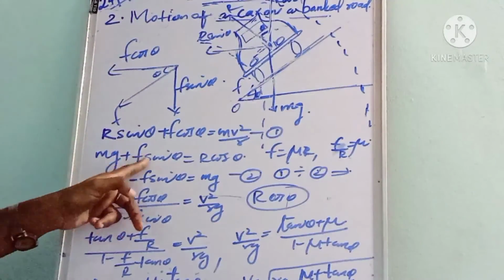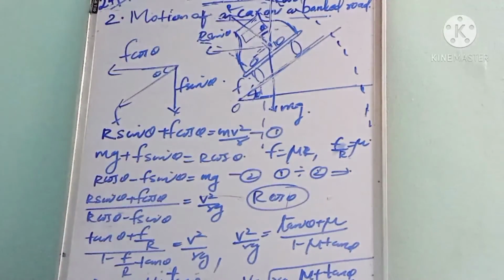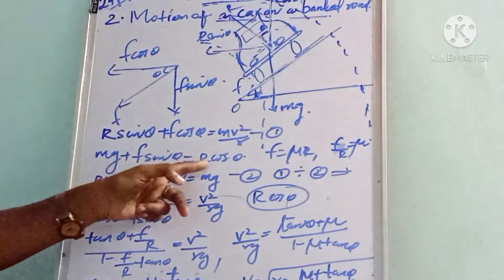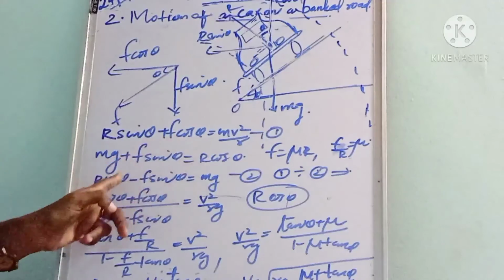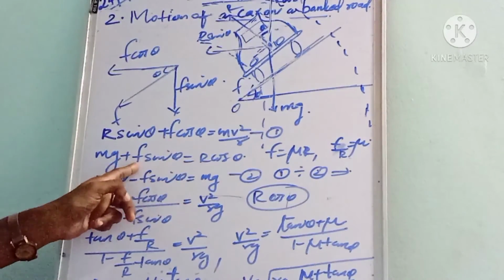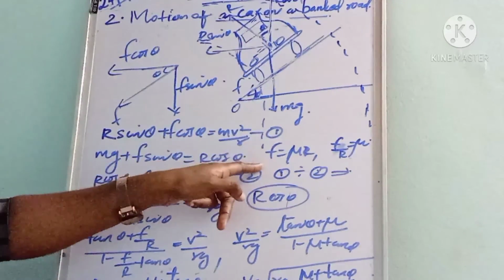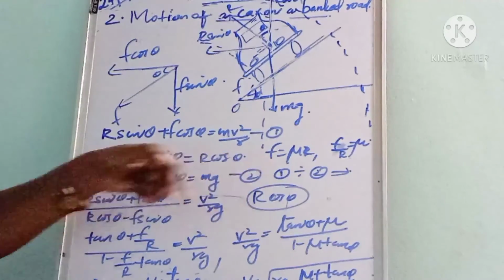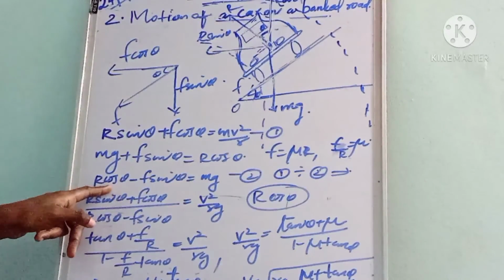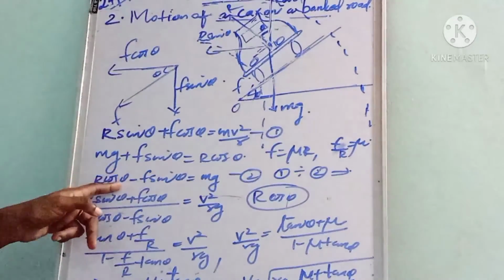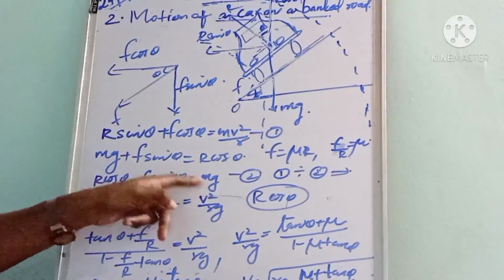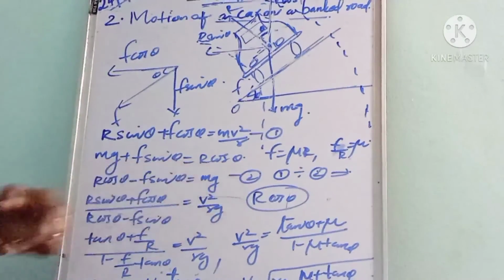Next, F sin theta goes to the other side and becomes minus F sin theta. So R cos theta minus F sin theta is equal to mg, that is equation number 2.